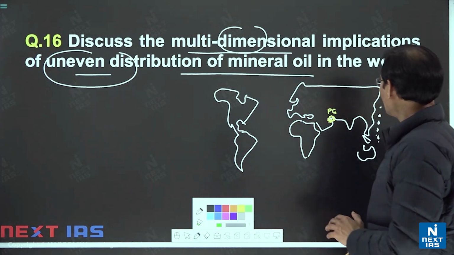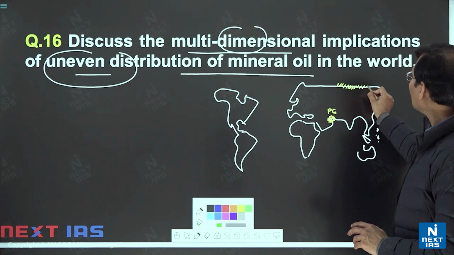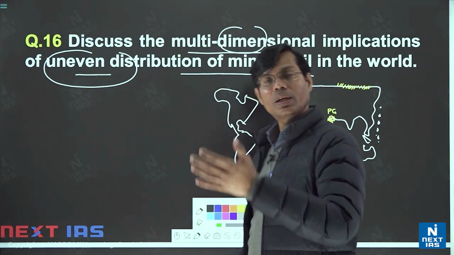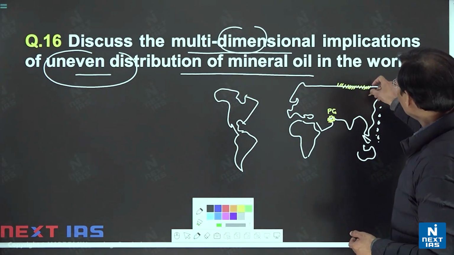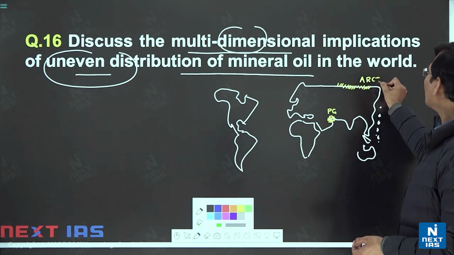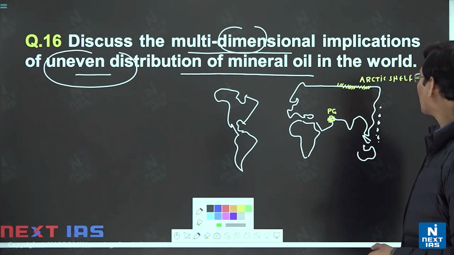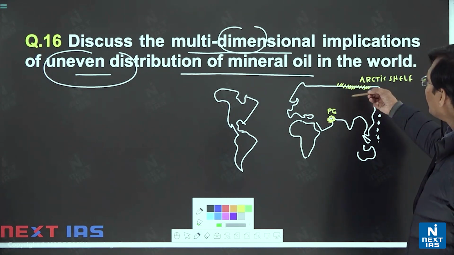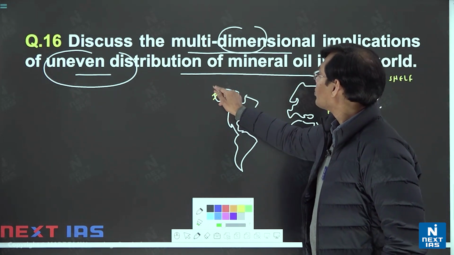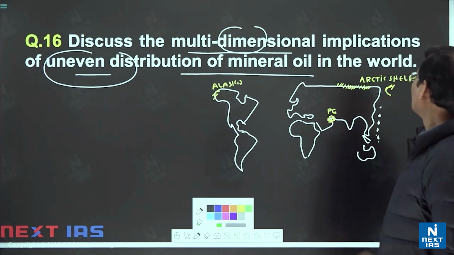We know all these. One area that is also recently making lots of news is the Arctic area, which is fast being explored for crude oil and natural gas, the Arctic shelf, as we call it. A number of questions on this area we have also seen in the Arctic region. Full of crude oil as well, especially Russia, one country in that area with a major claim. Also in the Arctic, Alaska, because Earth is round in shape, Alaska will come very close to here as well.